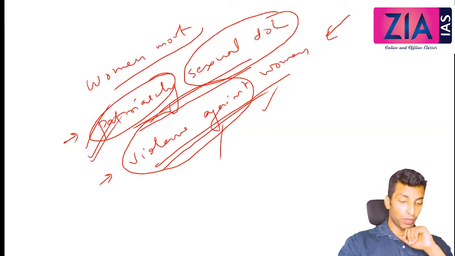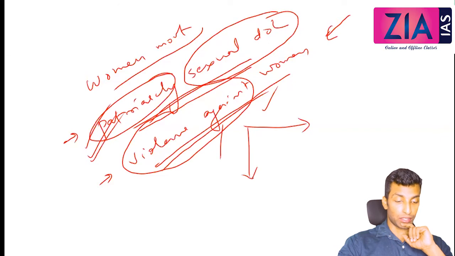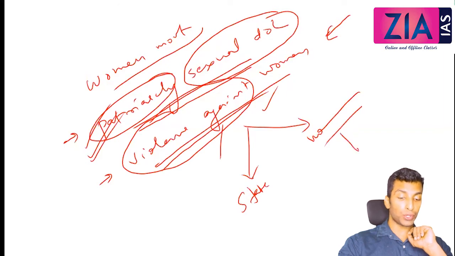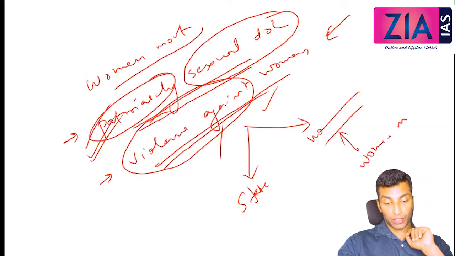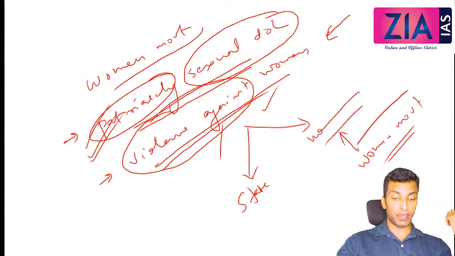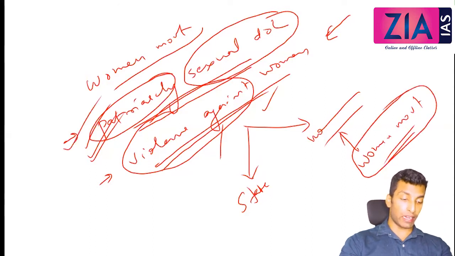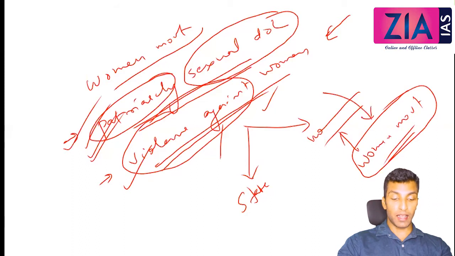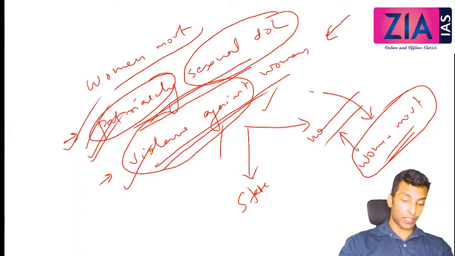Then we will discuss various measures to control this. On the government side there are measures from the state, and there are non-government measures. That is what social movement is. So here we will discuss the women's movement. Before we discuss it, I am trying to develop the context. If the question is about the women's movement, build the context from patriarchy and violence against women, and go through the women's movement. Otherwise, this can be a separate question because it is directly in your syllabus.